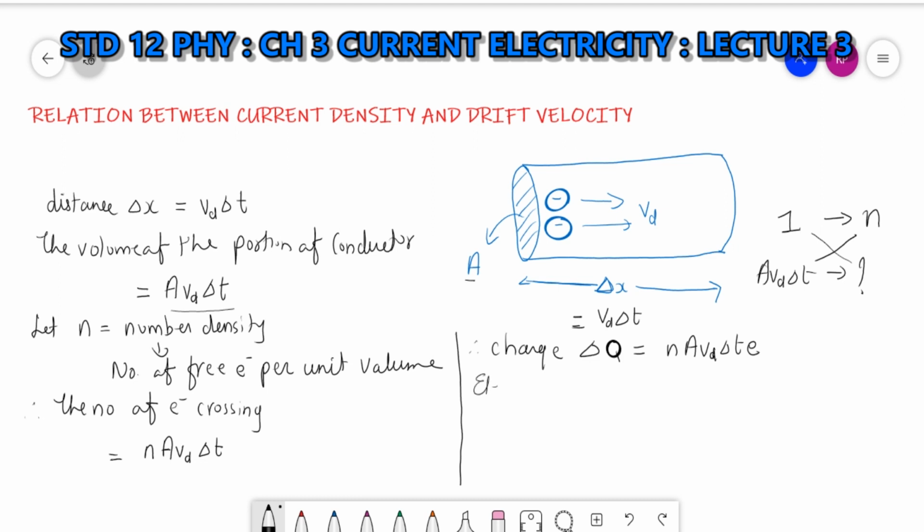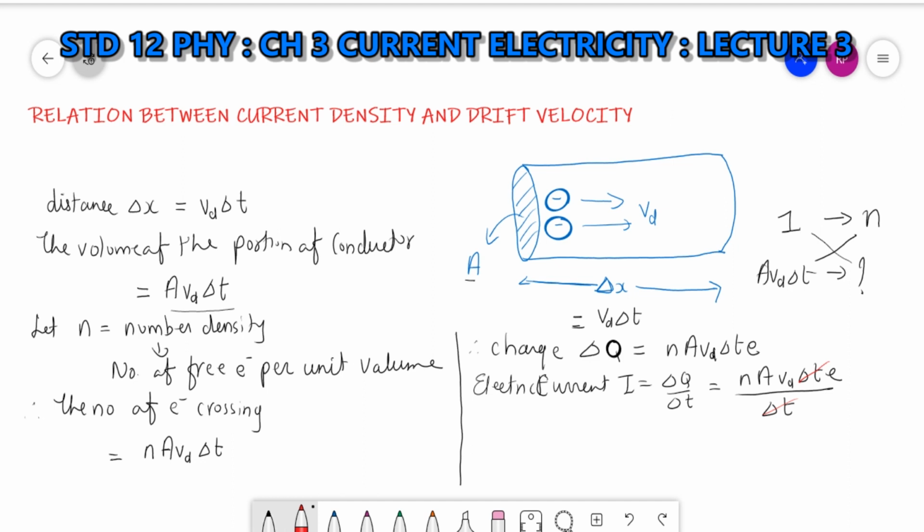Electric current I is equal to delta Q by delta t. So what is delta Q? n A vd delta t e upon delta t. So delta t gets cancelled.